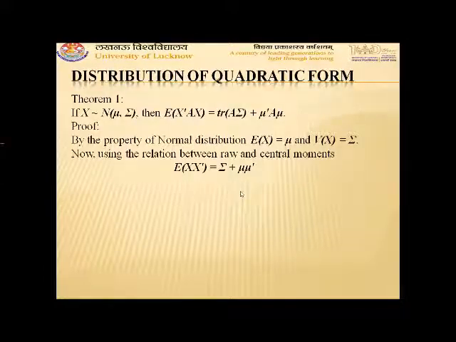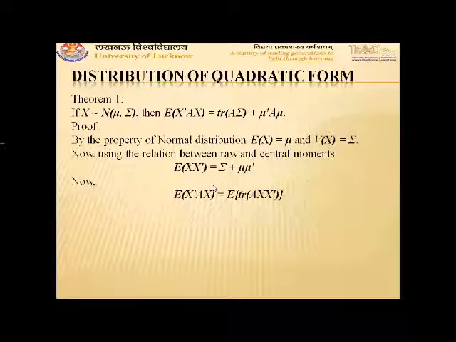Now we can write, using this relation, expectation of x transpose Ax is equal to expectation of trace of A x x transpose. It was already told to you, when you were studying the generalized inverse, that the trace of a quadratic form x transpose Ax is equal to trace of A x x transpose, which is equal to x transpose Ax.